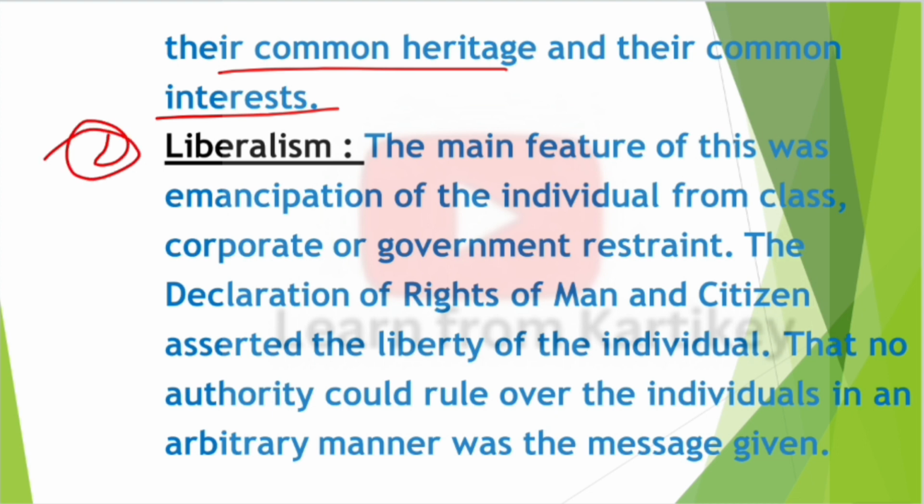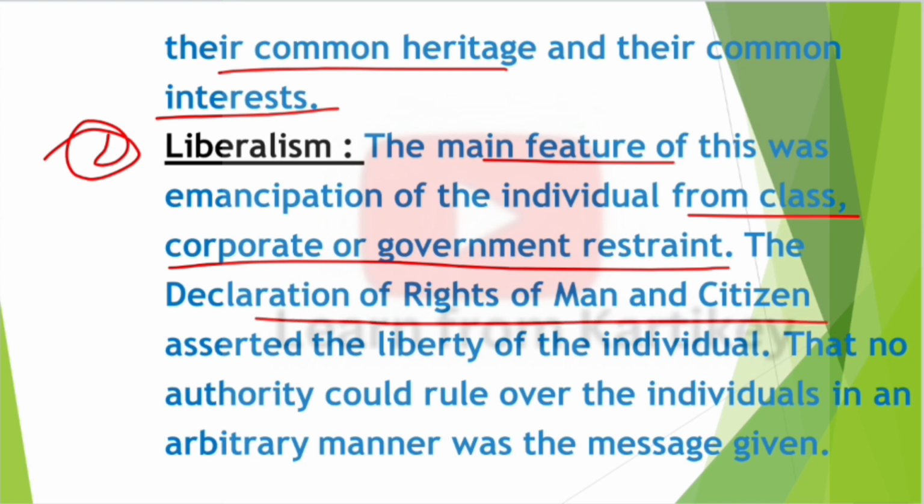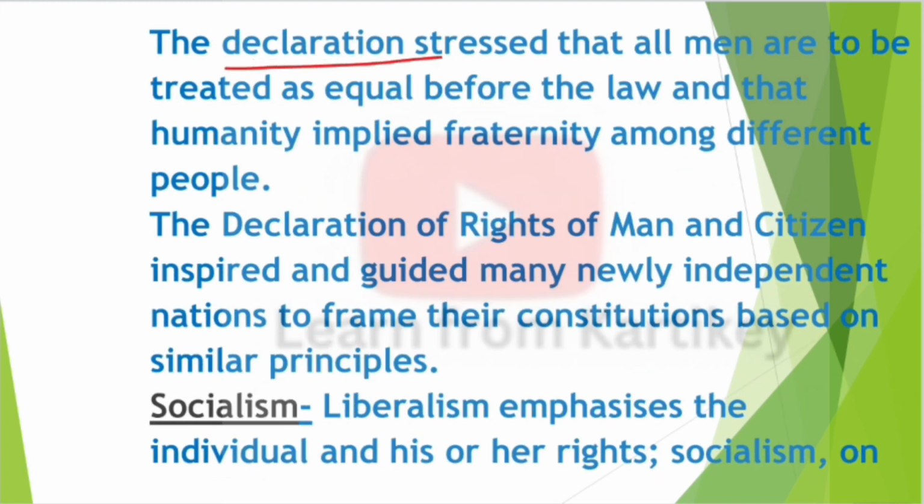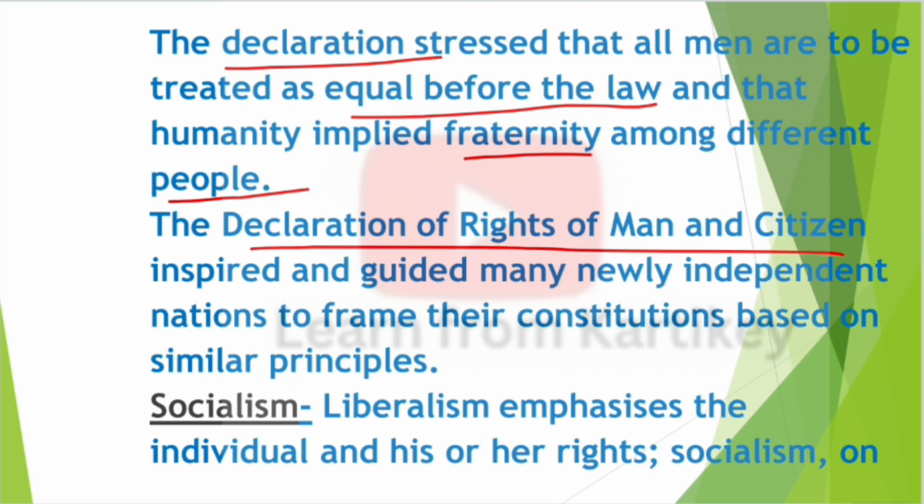Next, second, liberalism. The main feature of this was emancipation of the individual from class, corporate and government restraint. The Declaration of Rights of Man and Citizen asserted the liberty of the individual, that no authority could rule over individuals in an arbitrary manner was the message given. The declaration states that all men are to be treated as equal before the law and that humanity implied fraternity among the different people. The Declaration of Rights of Man and Citizen inspired and guided many newly independent nations to frame their constitution based on similar principles.